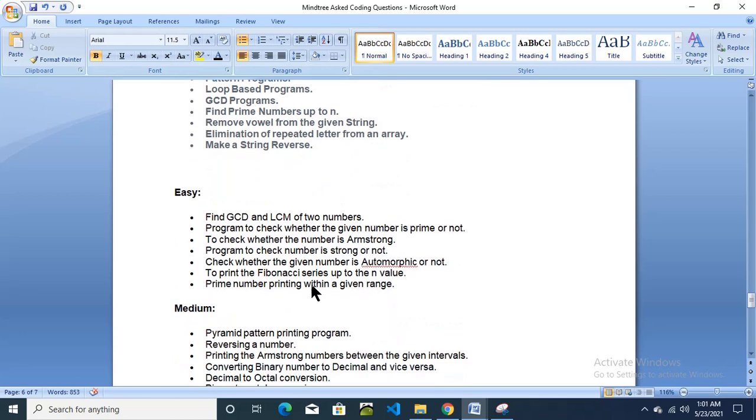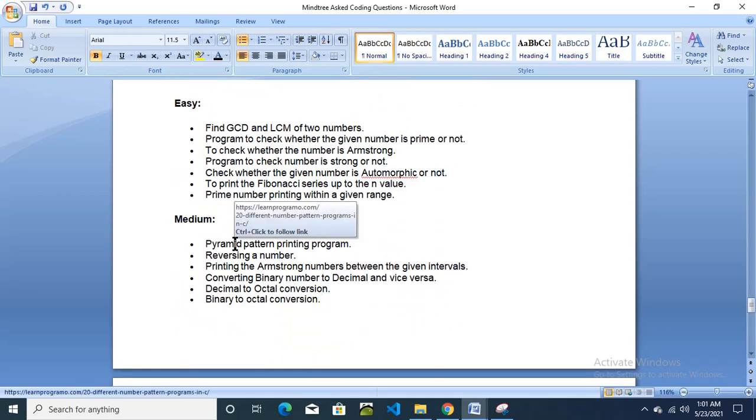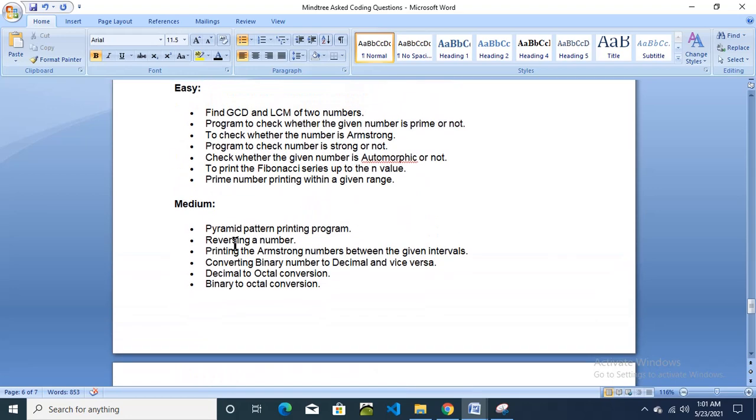Okay. Now I have divided this into three sections: easy, medium and hard. These are the easy coding questions. Find GCD and LCM of two numbers. Program to check whether the given number is prime or not. To check whether the number is Armstrong.